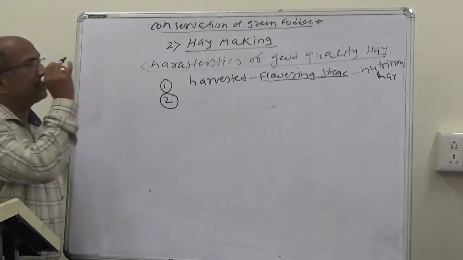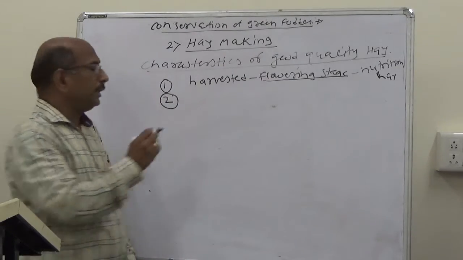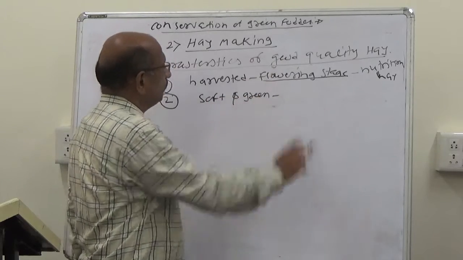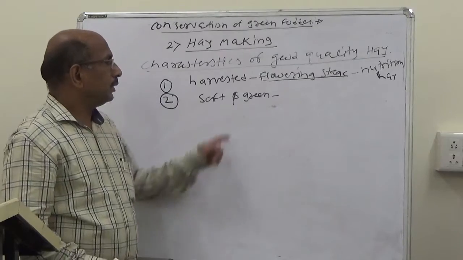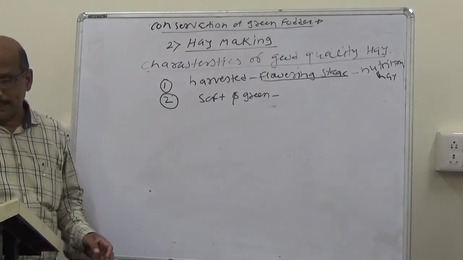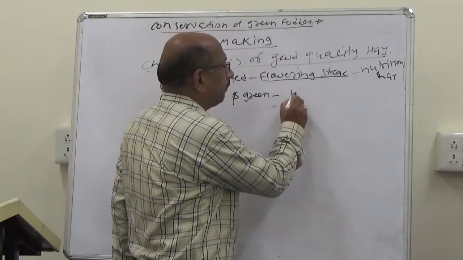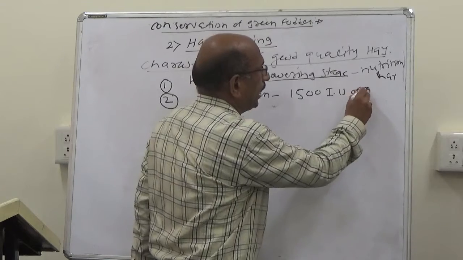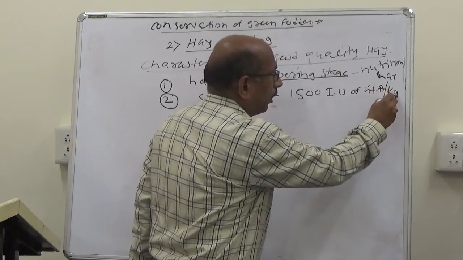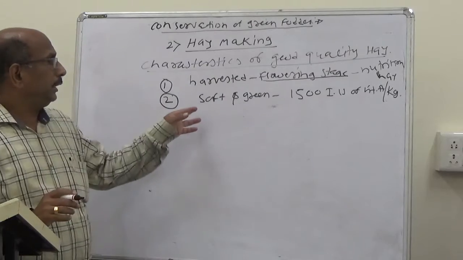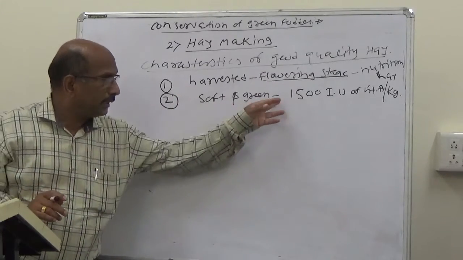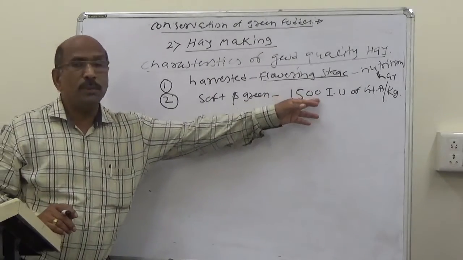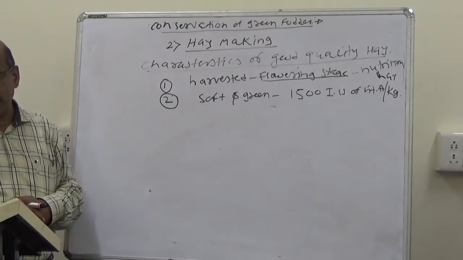Then the second characteristic of good quality hay: if the fodder is soft and green, it will contain about 1500 IU, international units, of vitamin A per kg of fodder.